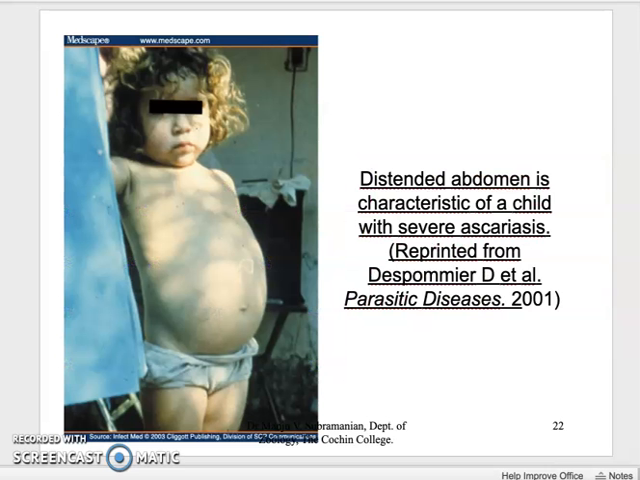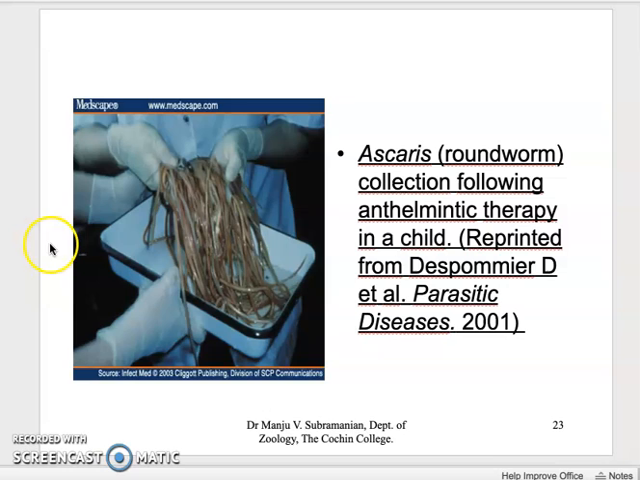Then this is the picture of a young girl who is very much infested by this Ascaris, with a distended abdomen. You can see the distended abdomen, which is a characteristic of a severe attack of Ascaris, a disease condition called ascariasis. Then these roundworms are collected from the antihelminthic therapy in the child. So if a child is very much infested by the adult worms, they can be removed by antihelminthic therapy techniques.